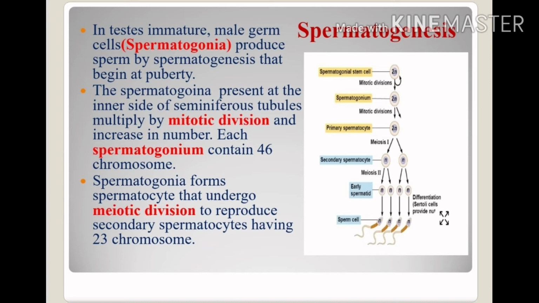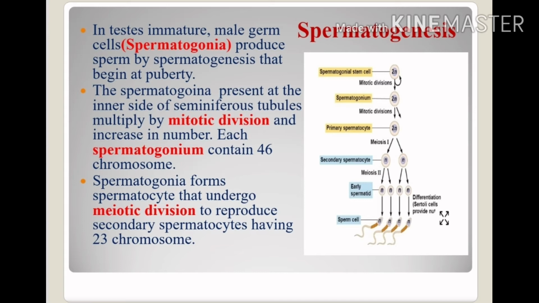First, it will undergo mitosis 1, and it will produce 2 cells, and further both cells again undergo mitosis and produce 4 cells, 4 spermatogonia, and each of those spermatogonia will undergo the meiosis process.